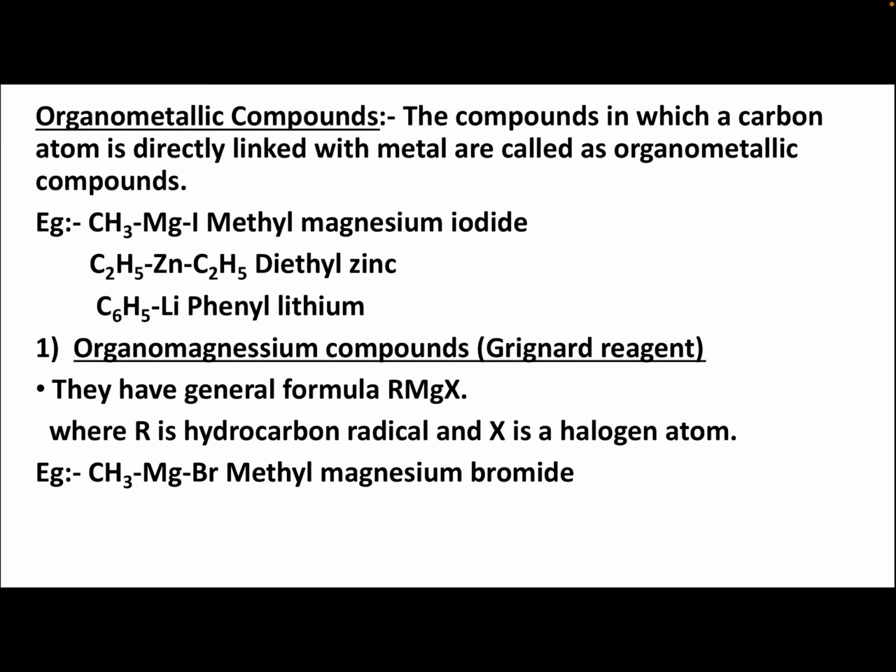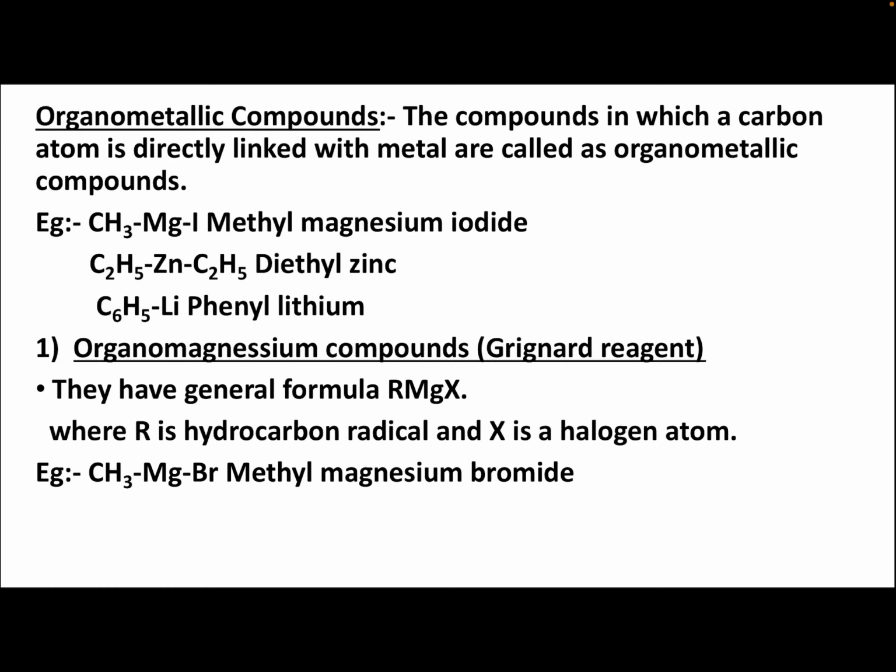What are organometallic compounds? The compounds in which a carbon atom is directly linked with metal are called organometallic compounds. Example, CH3MgI. CH3 is methyl group, Mg is magnesium and I is iodide. Methyl group is directly attached to metal, so it is an example of organometallic compound. Likewise, C2H5ZnC2H5. Ethyl group is attached to zinc. This is also an example of organometallic compound.